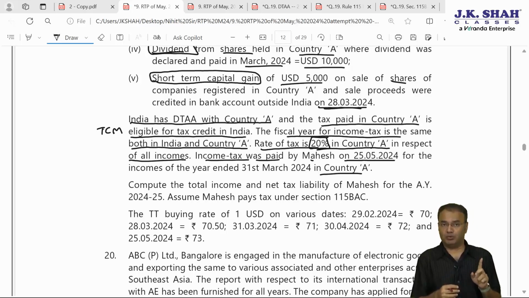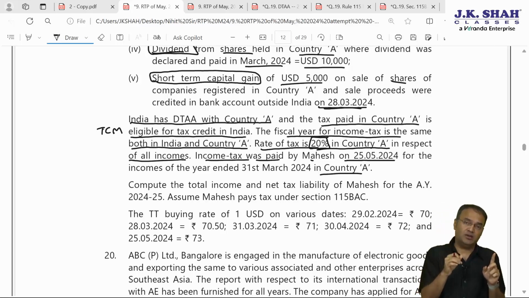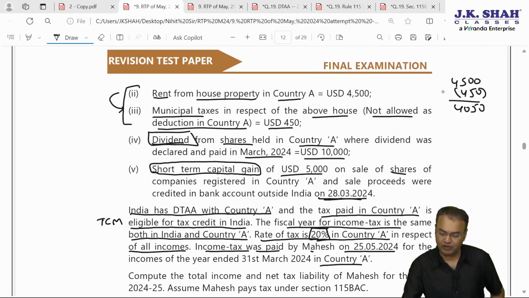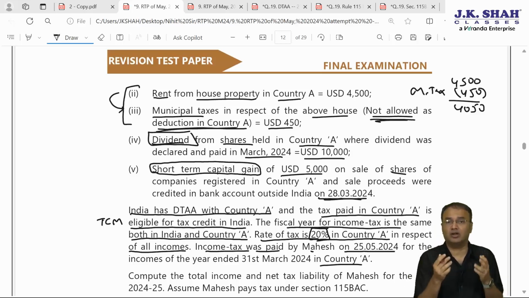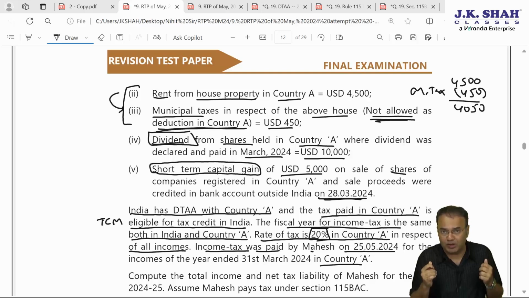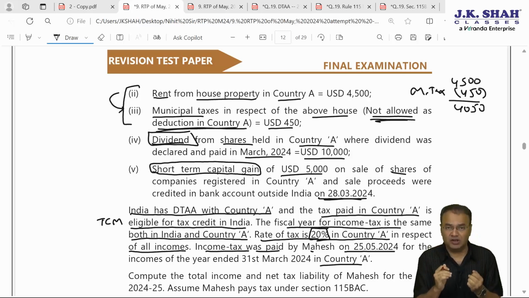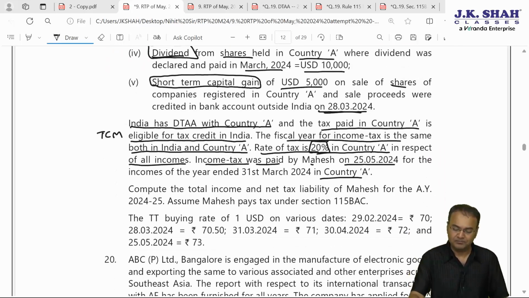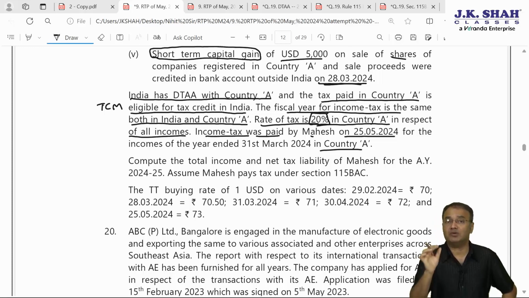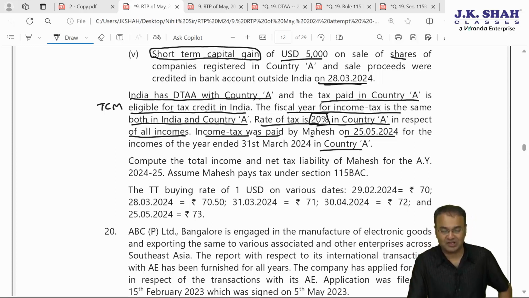that also will have to be worked out in foreign currency. So first we will compute income in foreign country A, whereby we will not claim this 450 rupees of municipal tax and standard deduction, etc., because in that country it is not allowable. Not allowed as a deduction in country A. Standard deduction is definitely not allowable. That is a concept prevailing only in India. Municipal tax, it is given not allowed in that country. It is given in brackets already here as we just read. We'll work out the income taxable in country A as per the taxation law of country A, on which we will apply the 20% tax rate and find out how much tax was paid. That would be in foreign currency, which we will have to convert into Indian currency.